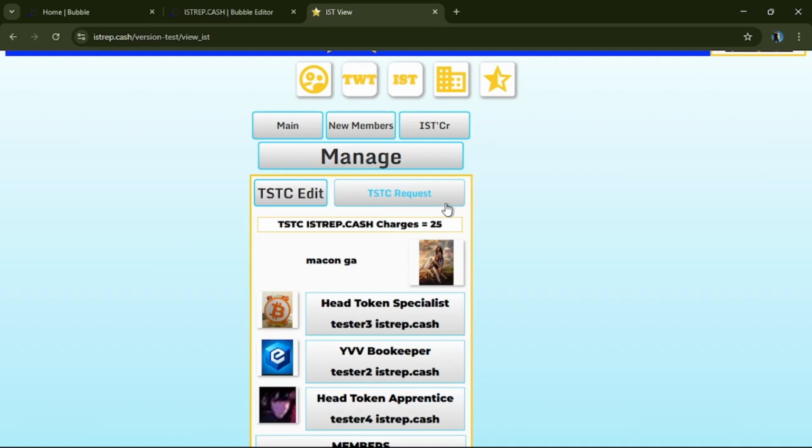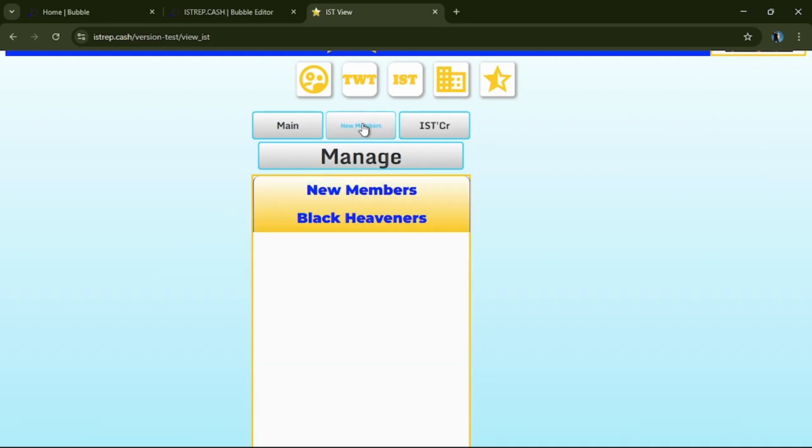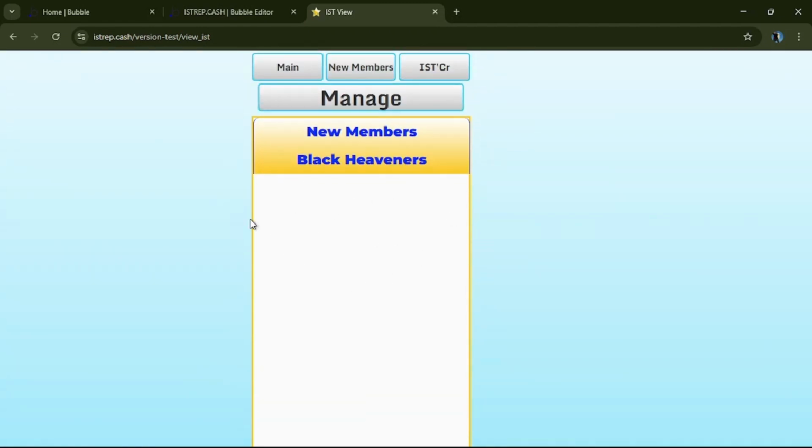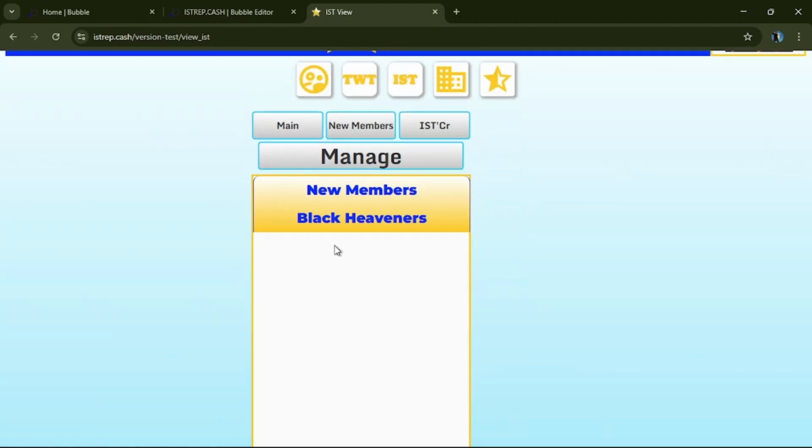Oh yeah, so we can come in here. Let's look at the new members. In here is where you will be able to have your new members, and as always, you click on the image and it'll ask, would you like this user? Would you dislike this user? It takes multiple people to set that up and it's only me.